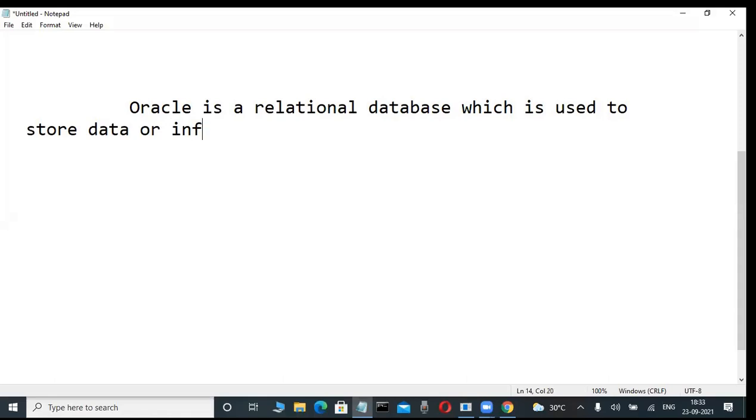What is data? What is information? Today we are learning. Which is used to store data or information permanently in secondary storage devices.